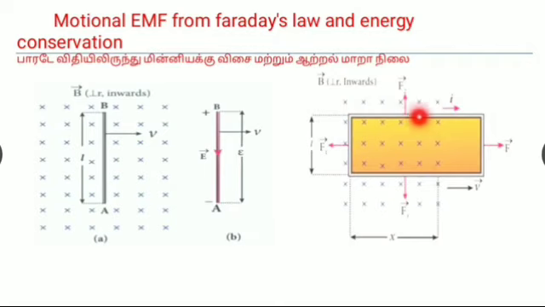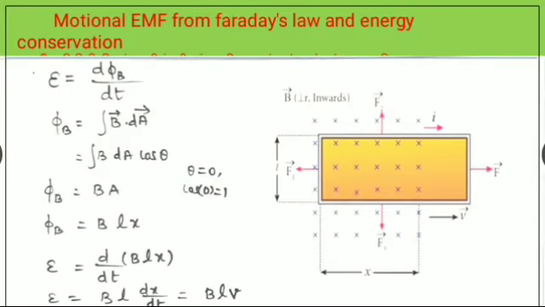As this magnetic flux decreases due to the movement of the loop, the magnitude of the induced EMF is given by epsilon is equal to dΦ_B by dt, equal to d by dt of BLx. Here both B and L are constants. Therefore, epsilon is equal to BL dx by dt. So, epsilon is equal to BLv. This is the induced EMF.